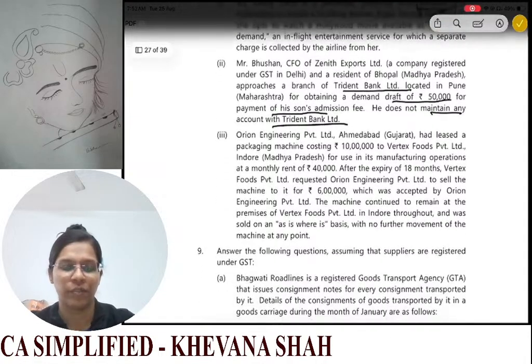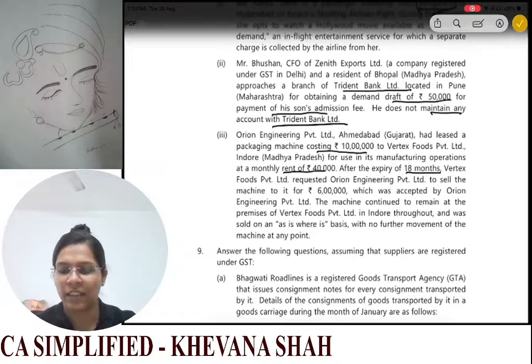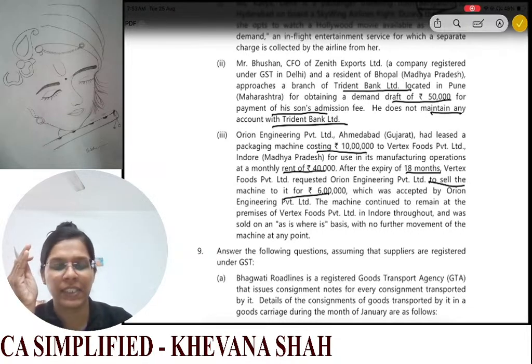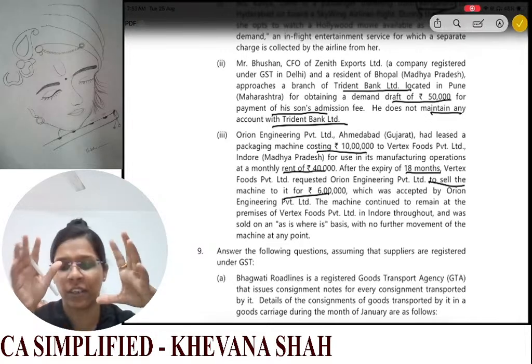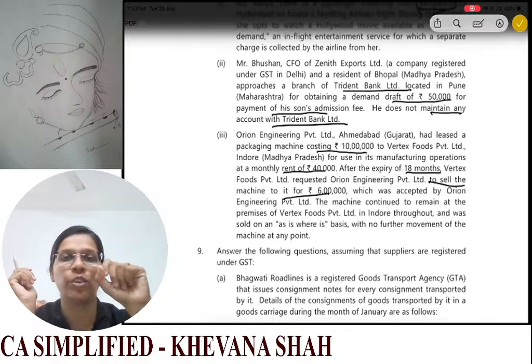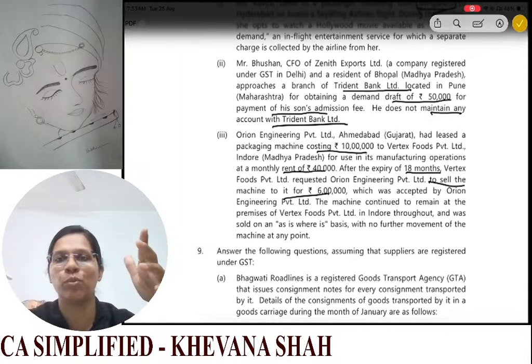Then the third question we have: Orion Engineering Private Limited, Ahmedabad, Gujarat had leased a packing machine costing 10 lakhs to Vertex Foods Private Limited, Indore, MP for use in its manufacturing operations at a monthly rent of 40,000. After expiry of 18 months, they are reselling. So this is a case of purchase, lease and buyback. The important thing that you need to consider is that there is no movement of goods.